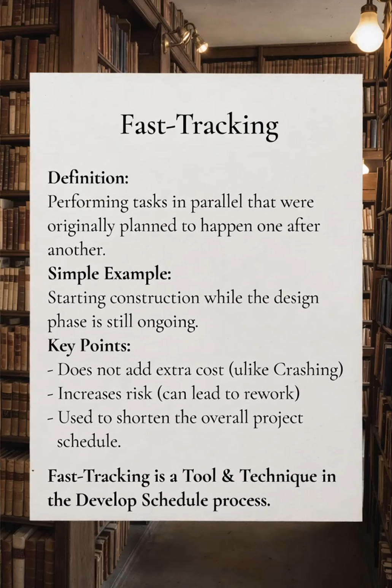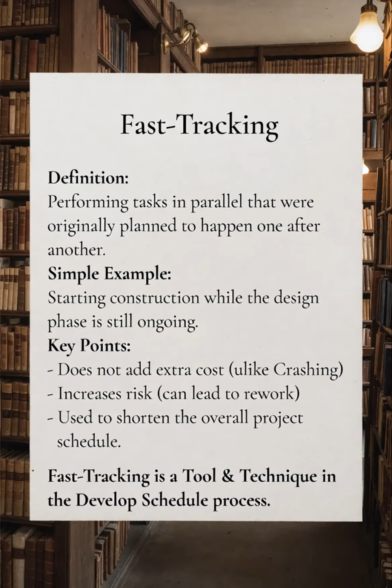Next, let's talk about fast tracking. Fast tracking is considered a tool and technique in the develop schedule process. More specifically, it is a schedule compression technique where you perform tasks in parallel that were originally planned to happen one after another. Simple example. Normally, you would finish the design of a building completely before starting construction. With fast tracking, you might start some construction work while the design is still being finalized. This overlaps the two phases to finish the project sooner.